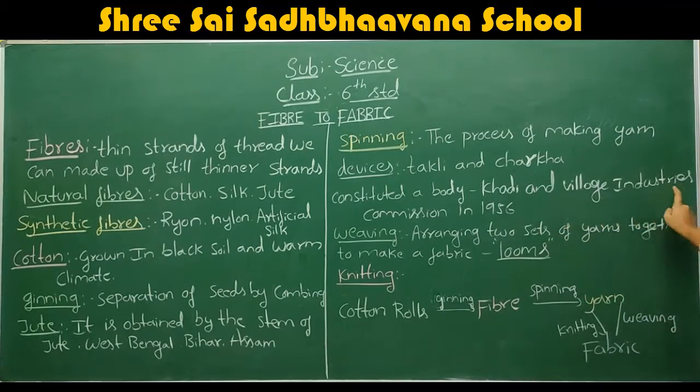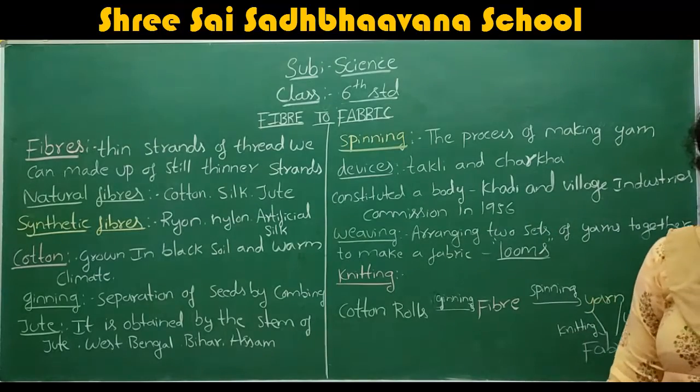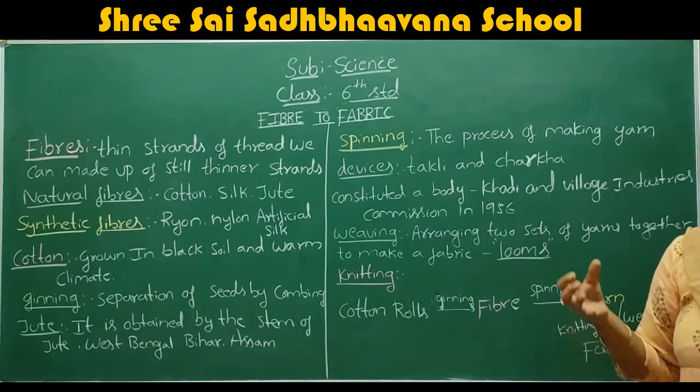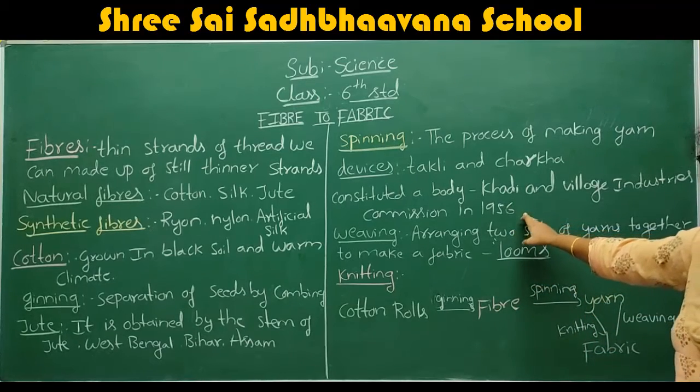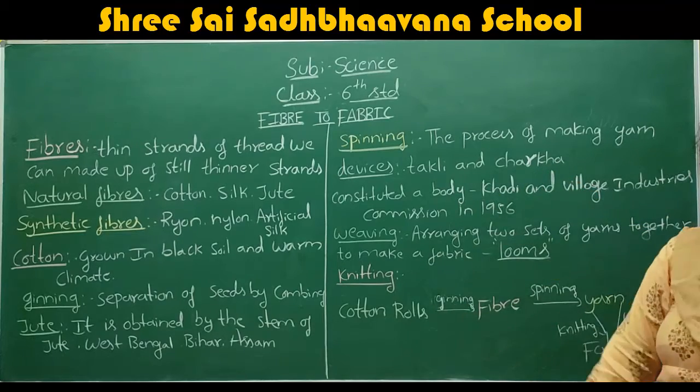Khadi and Village Industries Commission, in 1956. In 1956, the government of India gave much more importance to the cotton cloth, that is the thing which is obtained from the charka and takli.